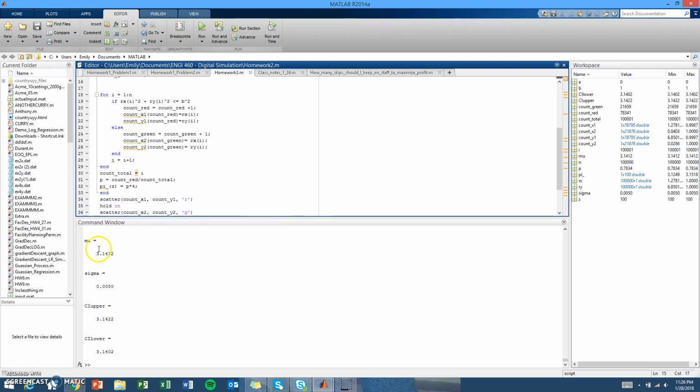So mu, that's our calculated value using Monte Carlo. That's our answer for this problem. So we got 3.1412. And as you can see, that does indeed fall within our 95% confidence interval, which proves that we have calculated pi correctly using Monte Carlo.